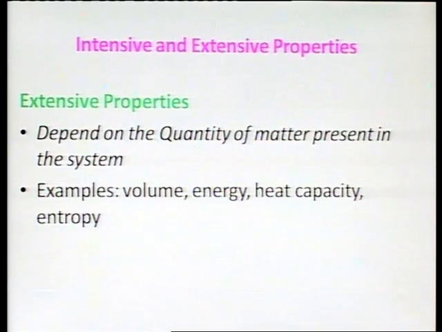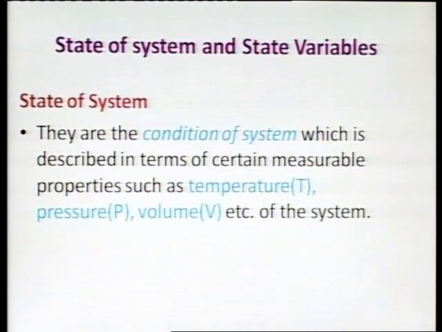Now, let us discuss the next thing. Till now we have studied the system, surrounding, the various types of system, and intensive and extensive properties. Now we will discuss what is the state of a system and state variables.